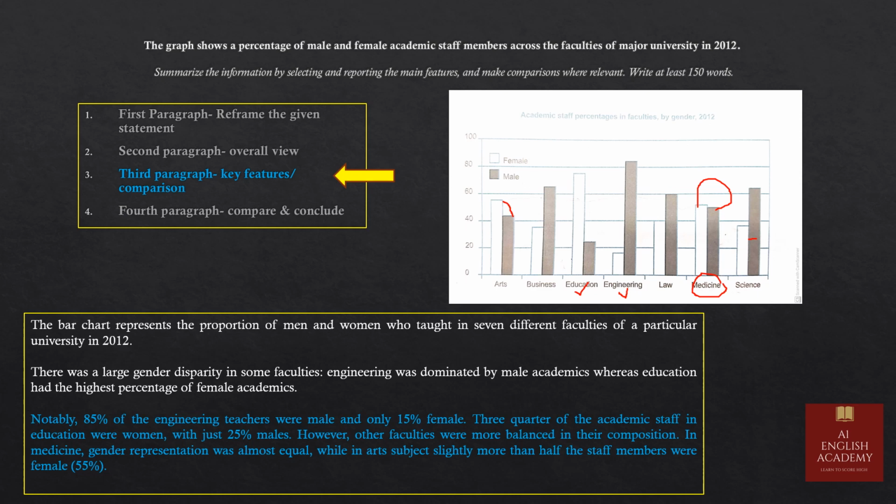Okay, read the first, second and third paragraph once again and try to understand that we are going with the structure and how relevant we are writing. We are also supposed to cover each and everything, nothing should be left. You can pause the video. Now let's move to the fourth paragraph, that is the last paragraph where we will compare and conclude our writing task 1.